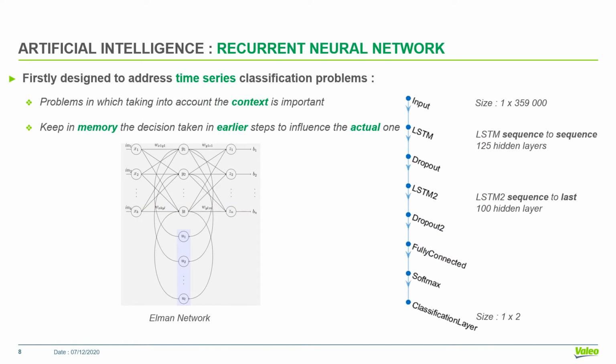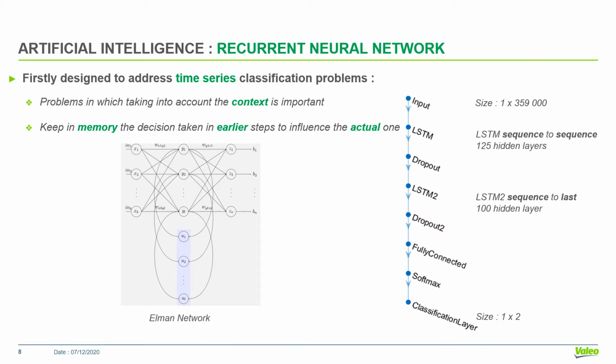For the classification task, we use several different architectures of neural networks, such as recurrent ones with different depths. Propagation in these networks is not only one-way, as in all other networks. As you can see, there are some loops allowing the information to flow in both directions of the network.